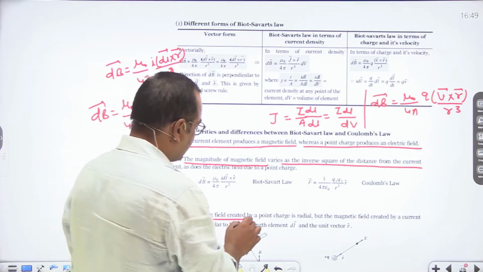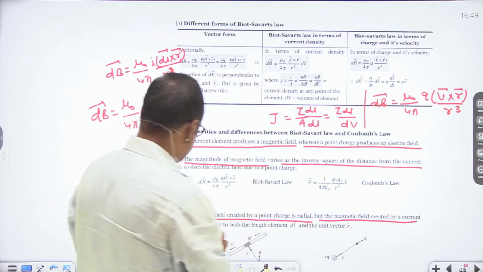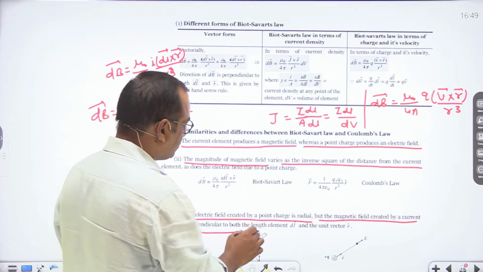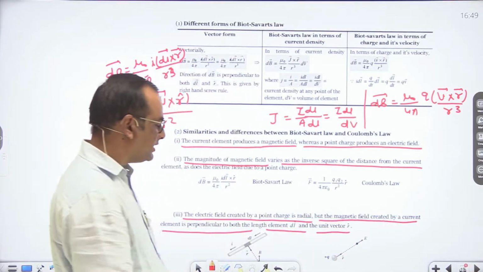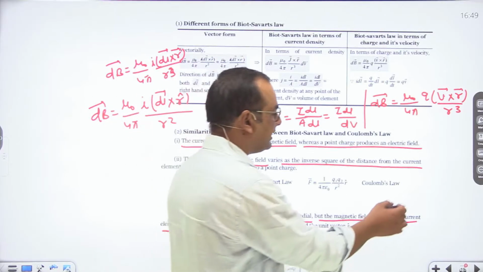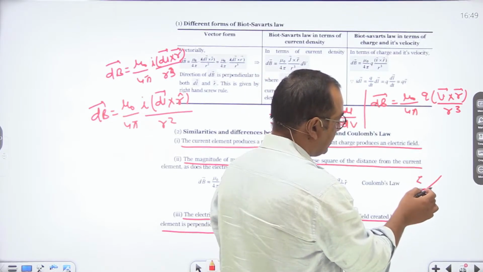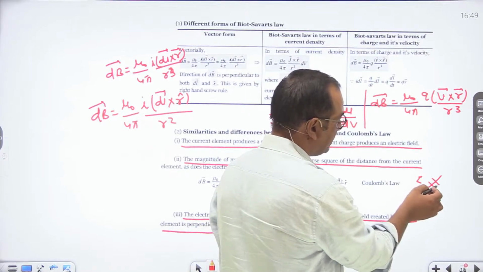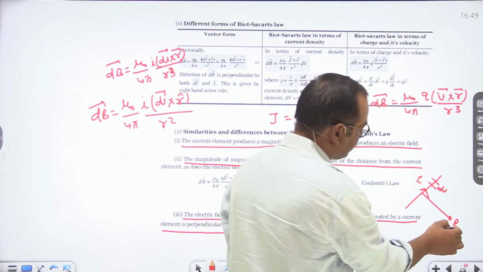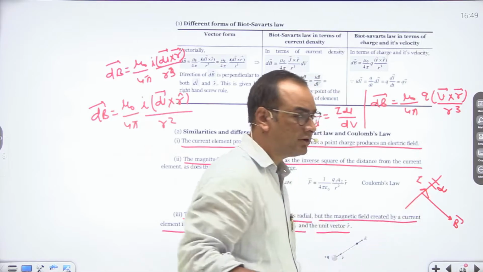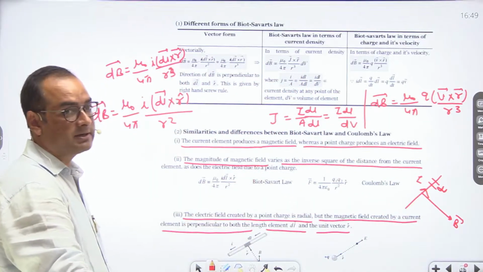The electric field created by a point charge is radial, but the magnetic field created by a current element is perpendicular to both the length element and the unit vector. So here the magnetic field is perpendicular. Let us say this is a current element, current is in this direction, and the length element is dl at any place. Then the magnetic field is always perpendicular to I vector, the current, and dl vector, meaning the current element.